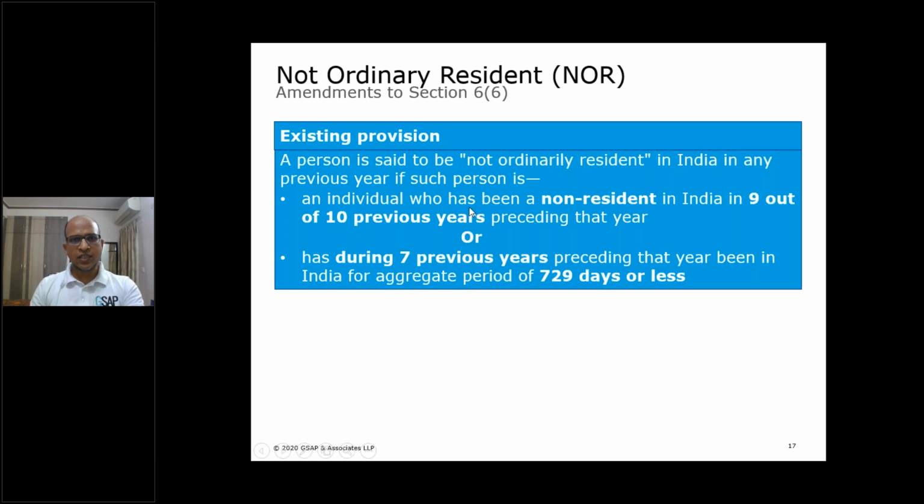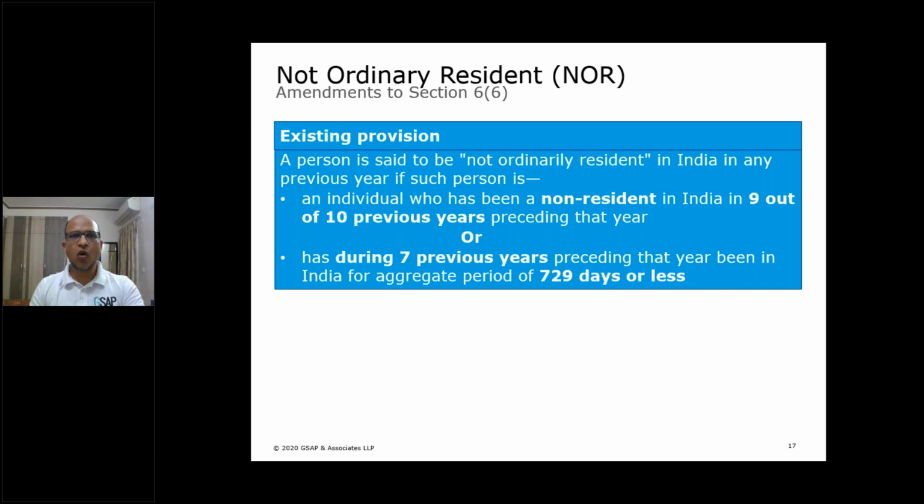If a resident satisfies any of these two conditions, then he becomes NOR. If we reverse these conditions, if a person satisfies both, that he is resident in 2 out of 10 years and his stay in 7 preceding years is 730 days or more, then he becomes ordinary resident. Now these are the provisions with respect to NOR as existing on date.